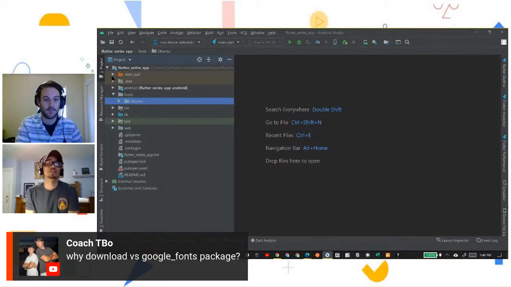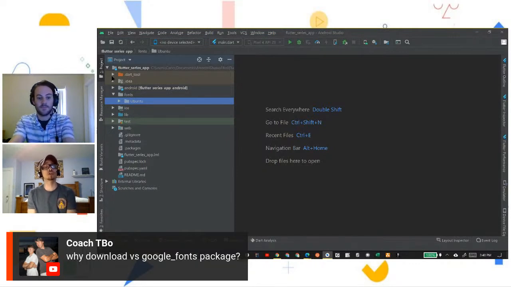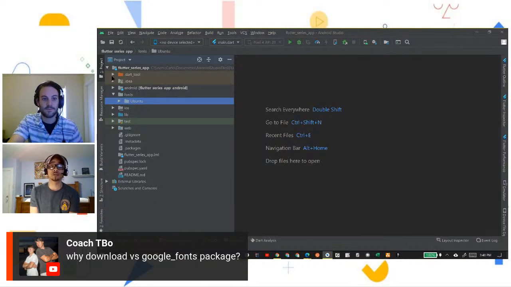In all honesty, I'm going to give you the honest answer. That's how I learned how to do it, using Google resources. It's one of the best places to go to. I feel like it's seamless with Flutter. You get your TTF files. If you use font files from other places, I don't necessarily know if they'd be TTF files or if anything outside of TTF files might even be compatible in here. So for this, I would suggest using that.